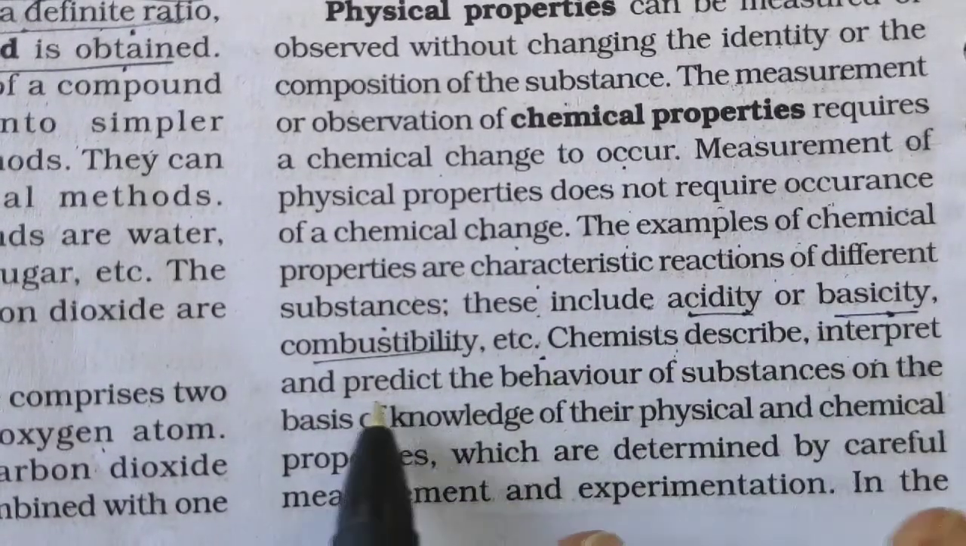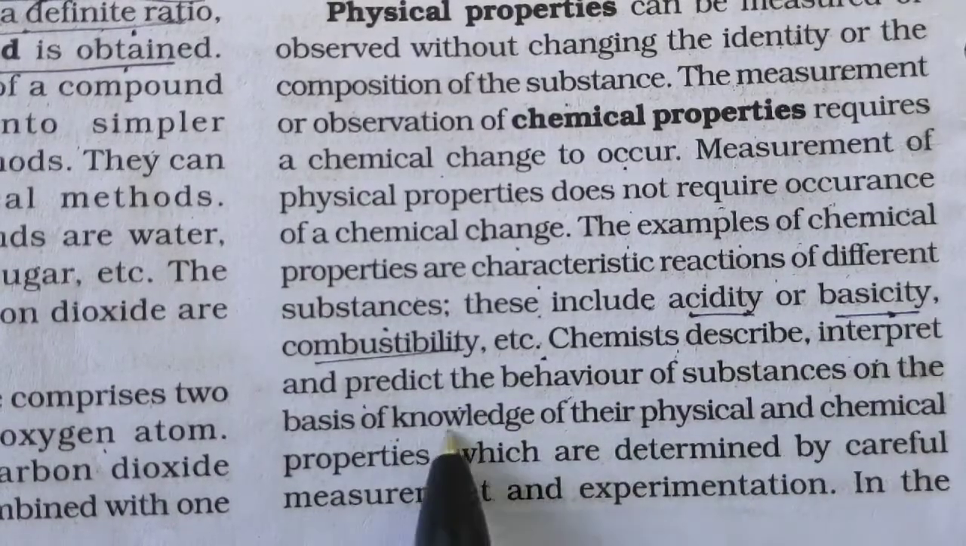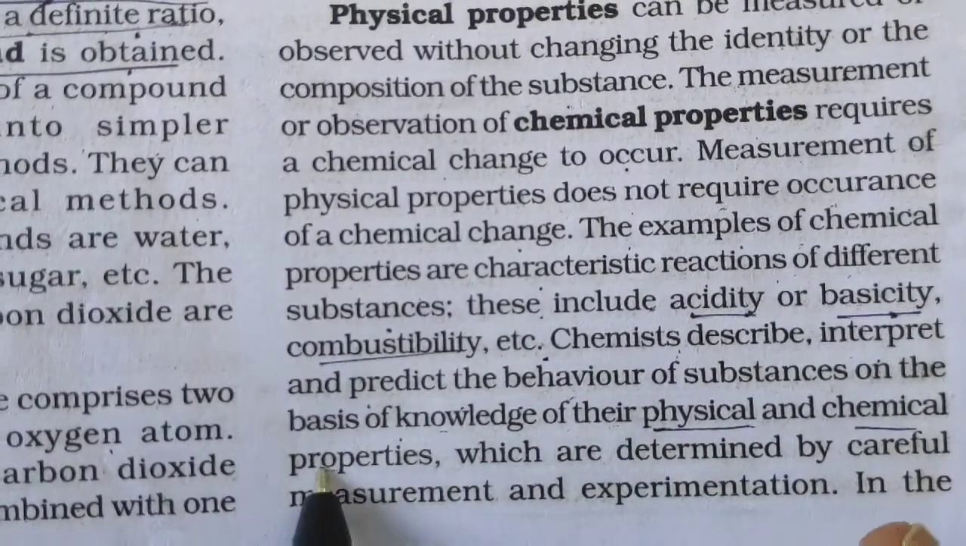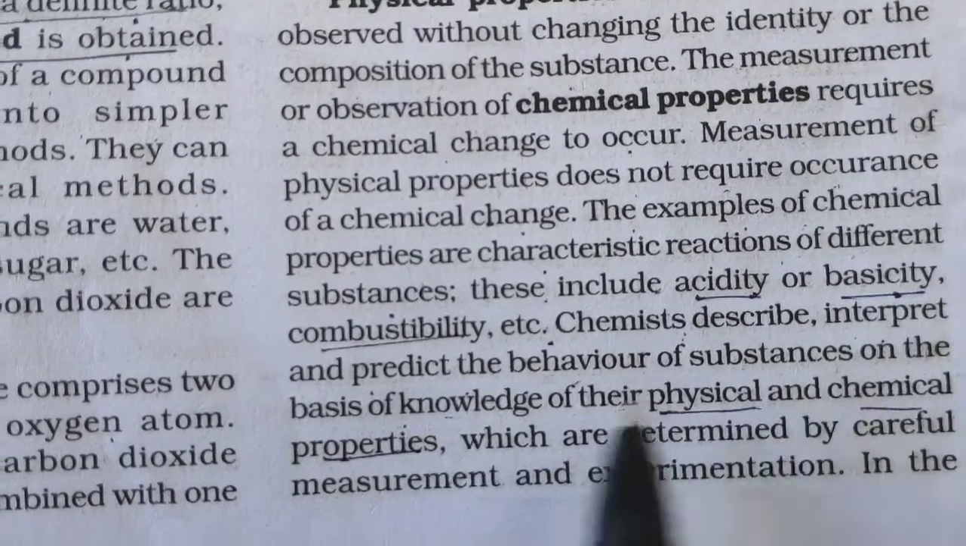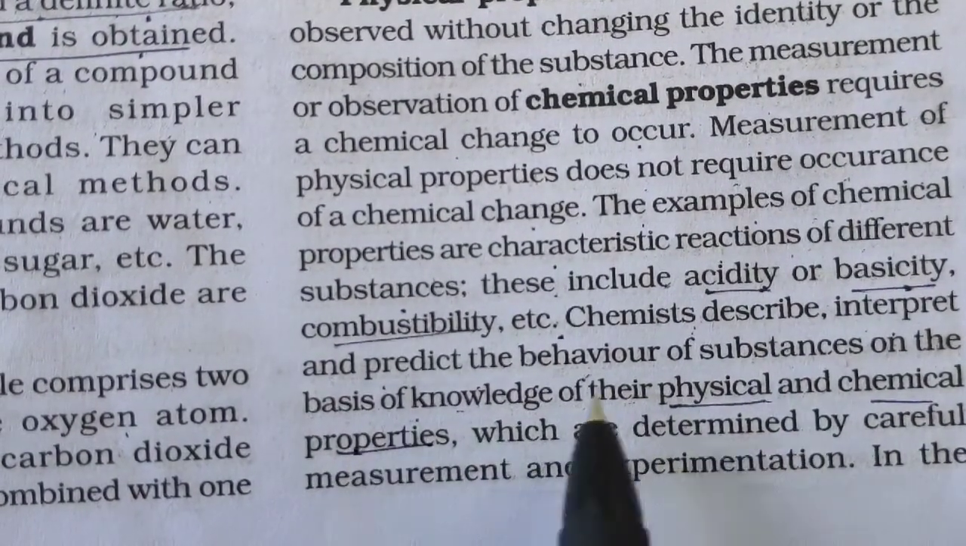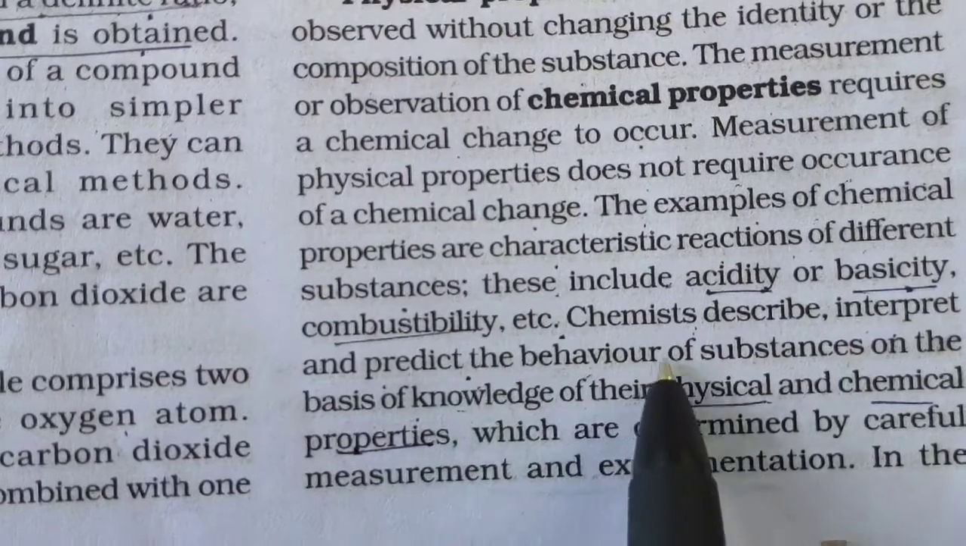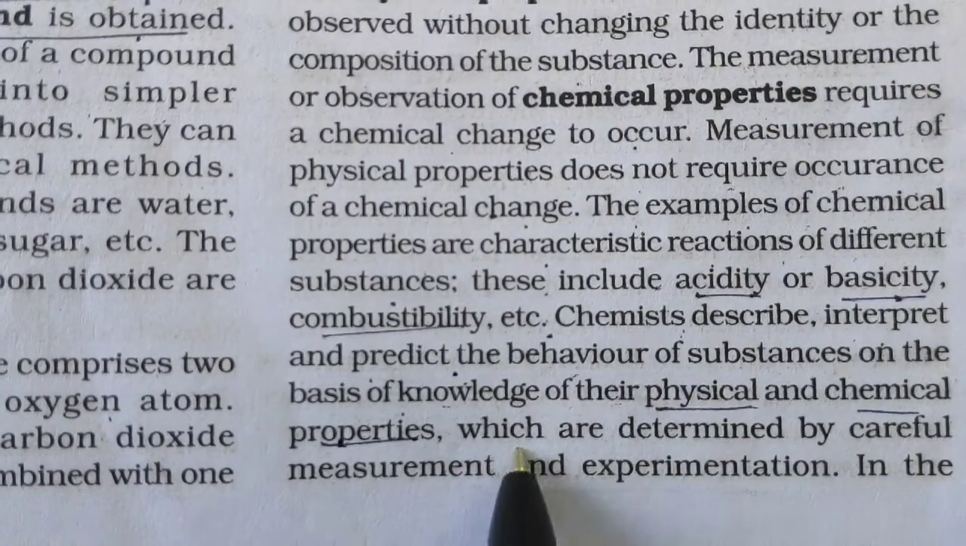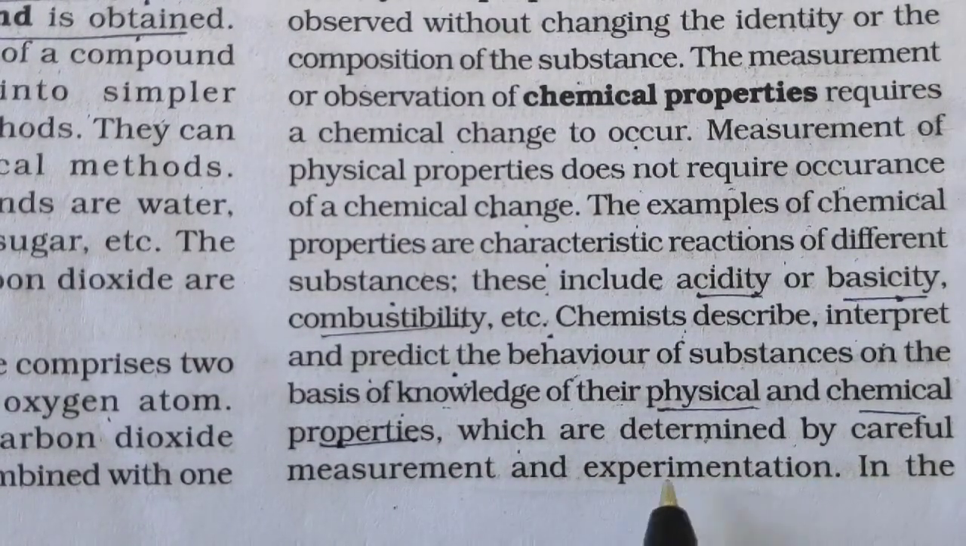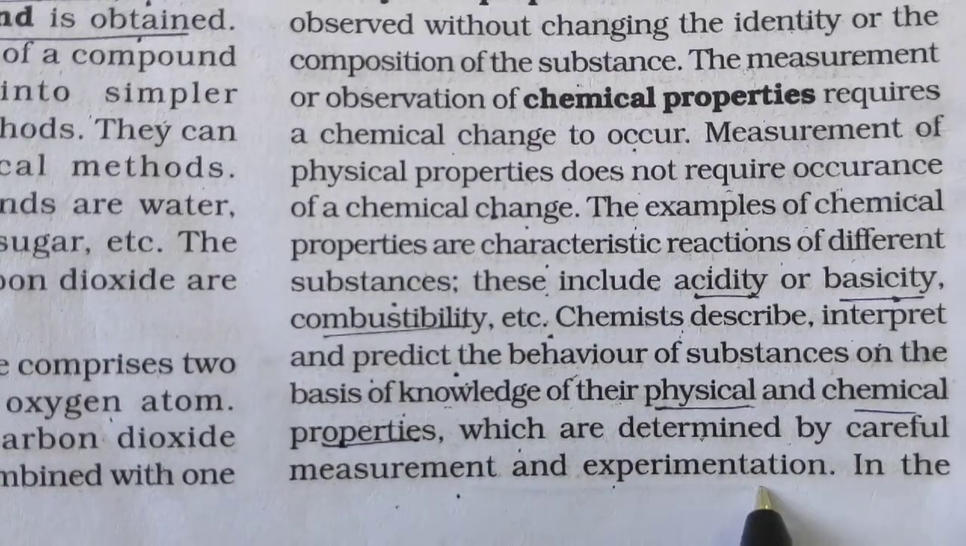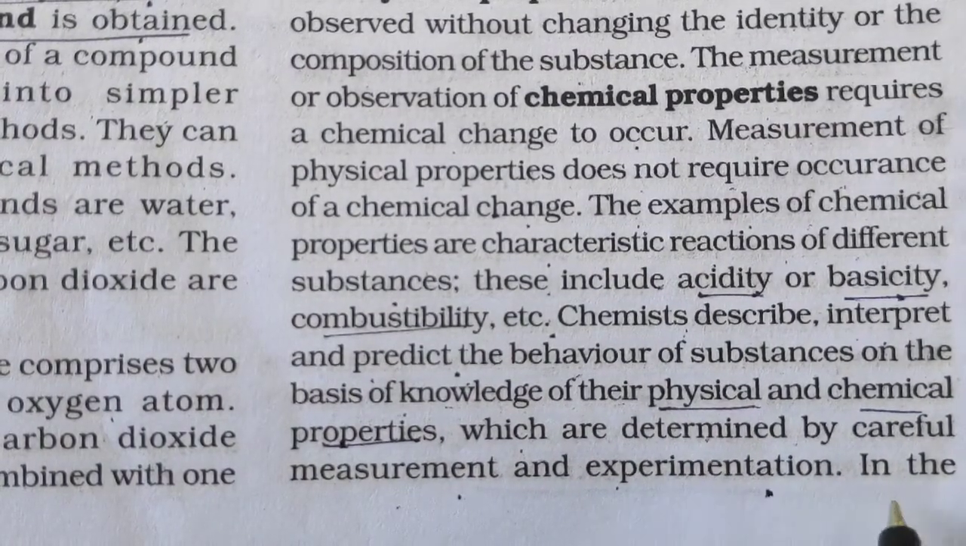Chemists describe, interpret and predict the behavior of substances on the basis of the knowledge of their physical and chemical properties, right? So these physical and chemical properties are very important to understand or predict the behavior of a substance, which are determined by careful measurements and experimentation, right?